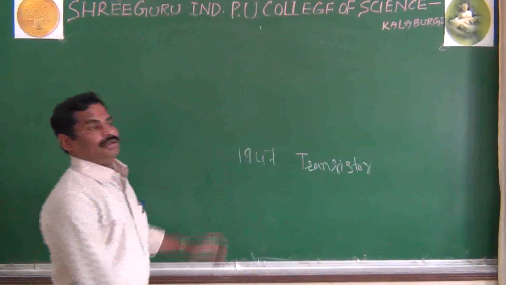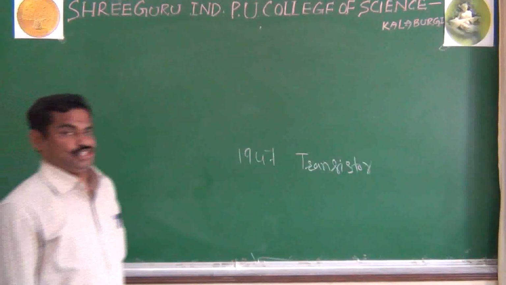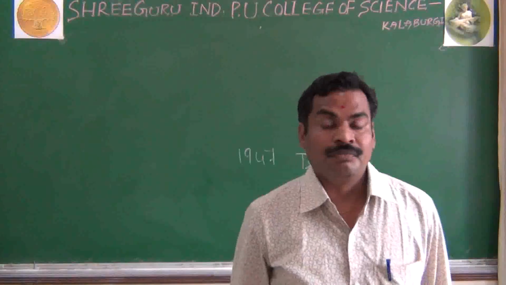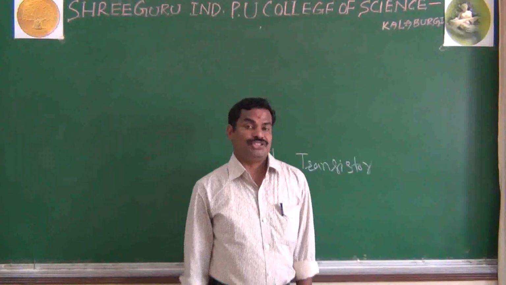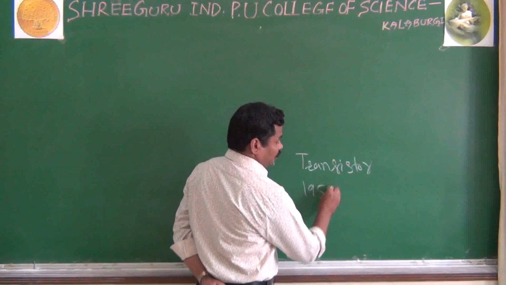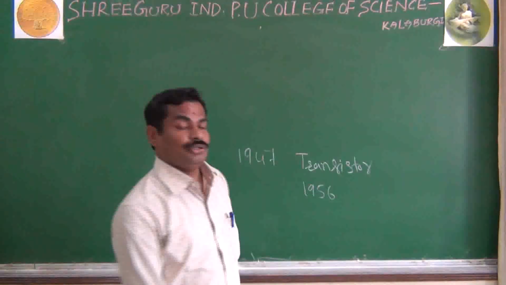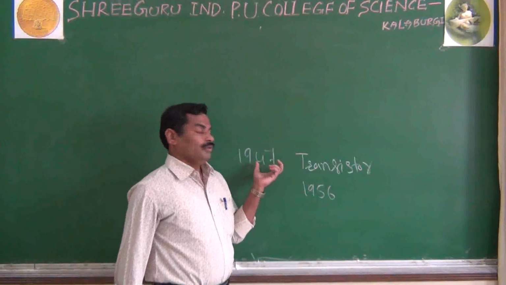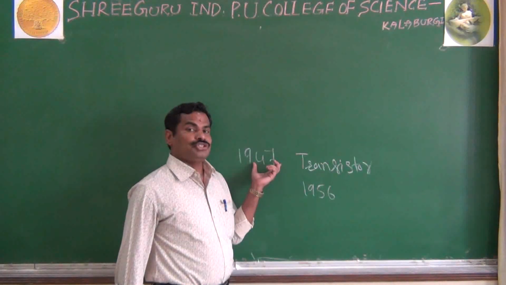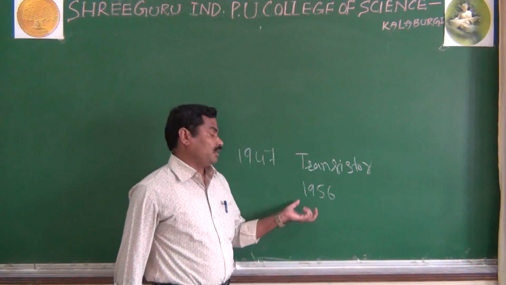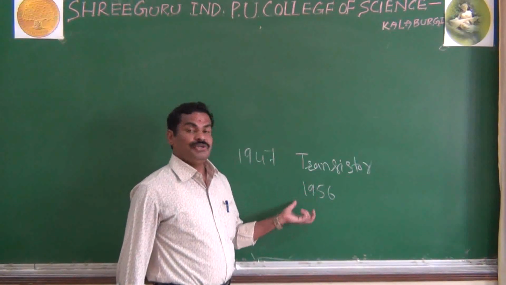Three scientists, William Shockley, John Bardeen and Brattain, also got the Nobel Prize. Maybe in 1956 they got the Nobel Prize for inventing the transistor. So this is about who invented the transistor and in which year, and that they received the Nobel Prize in 1956.